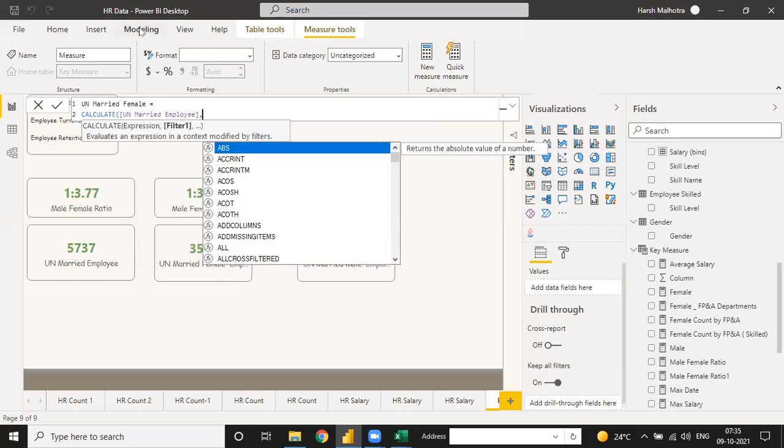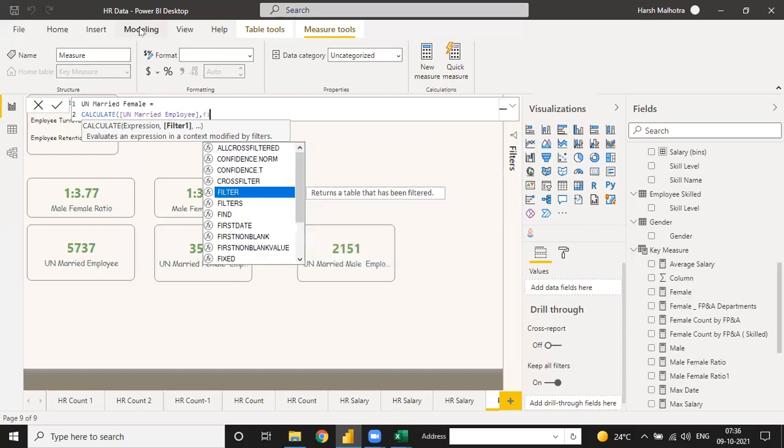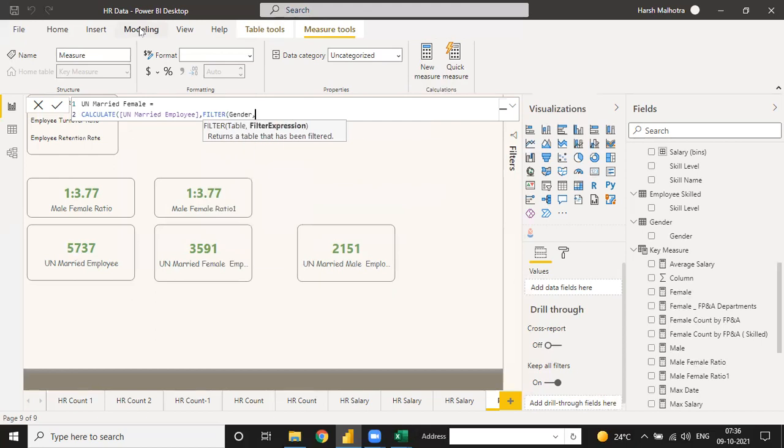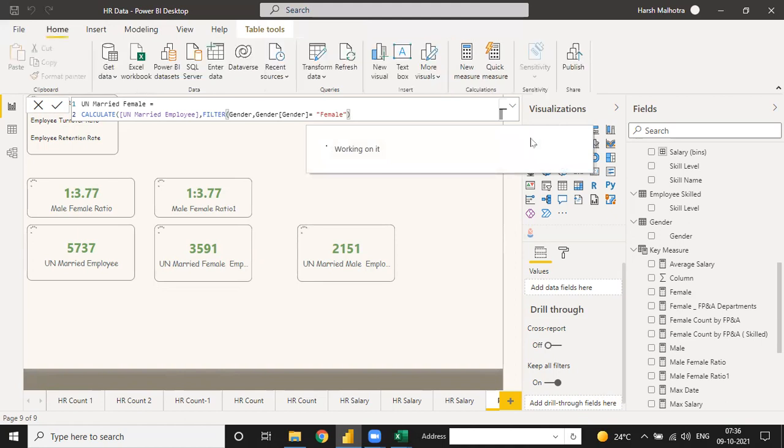It will give you the complete understanding of total employee where marital status is equal to unmarried only. Then the unmarried employee measure is used for only gender, gender equal to female, and just click on enter. It will give you the same value.